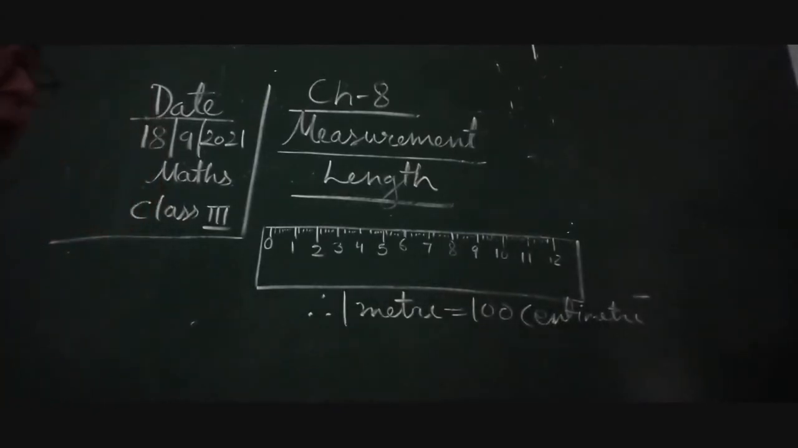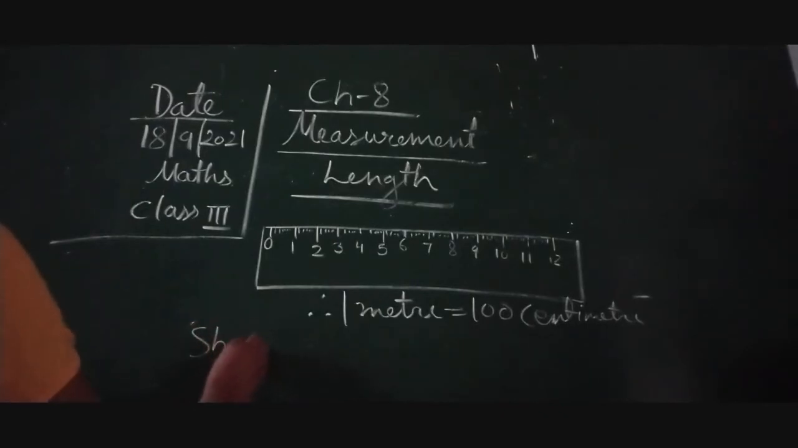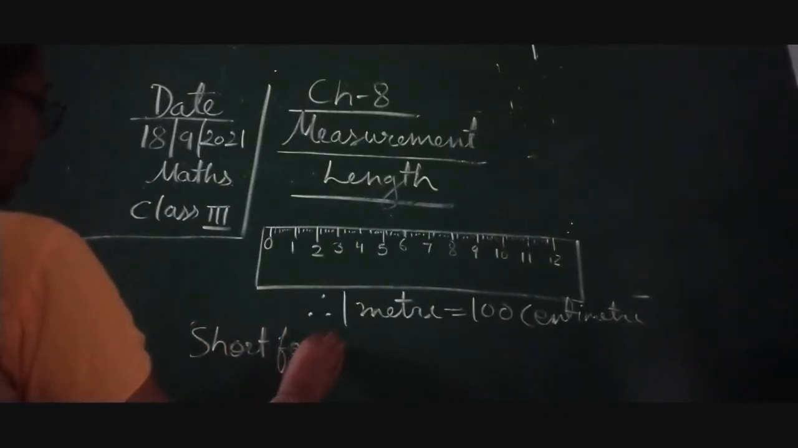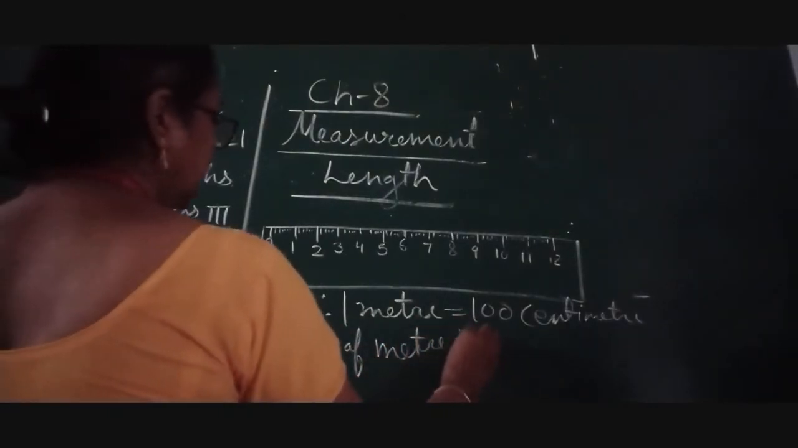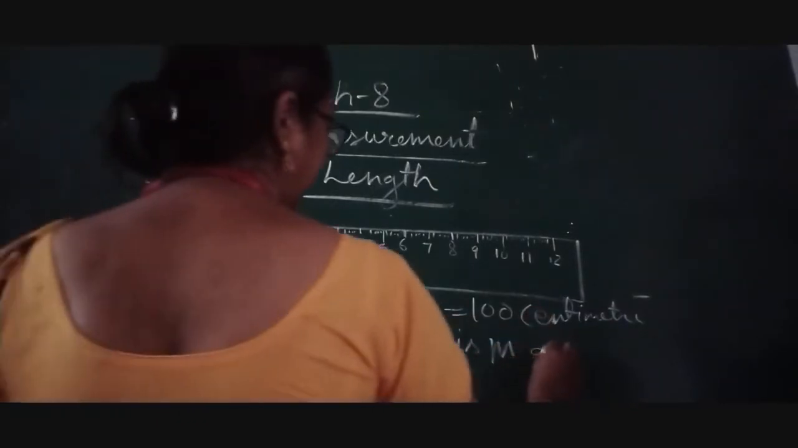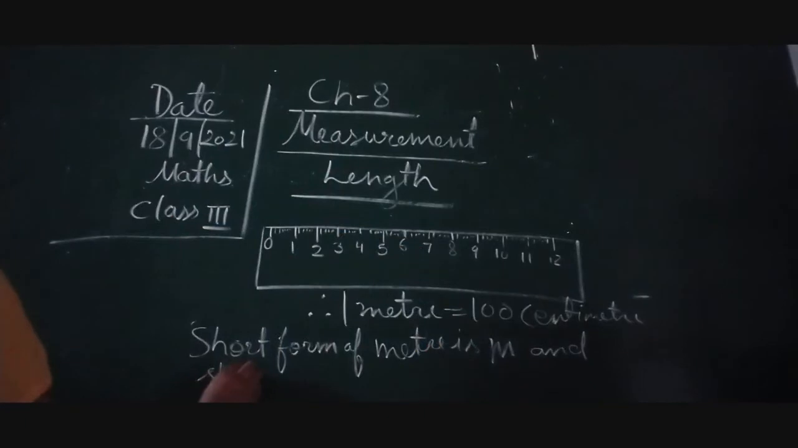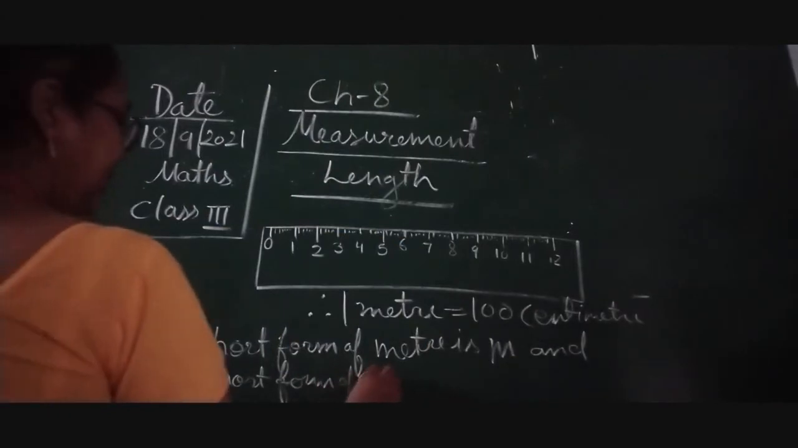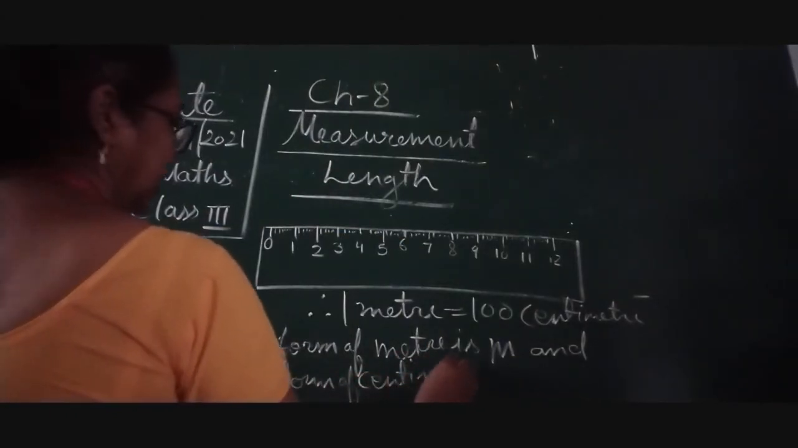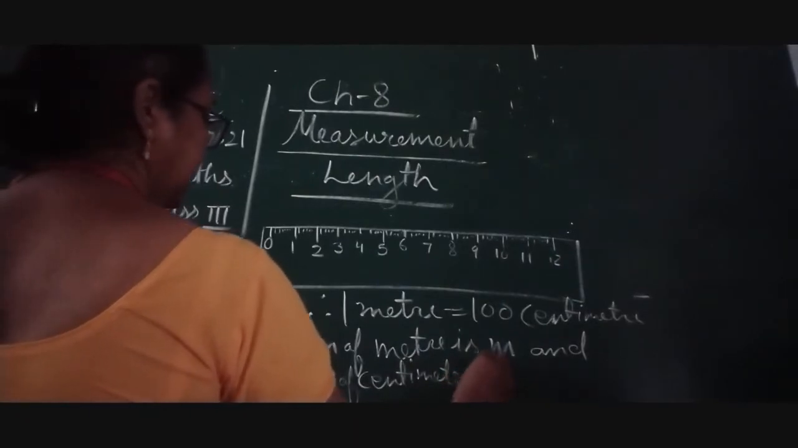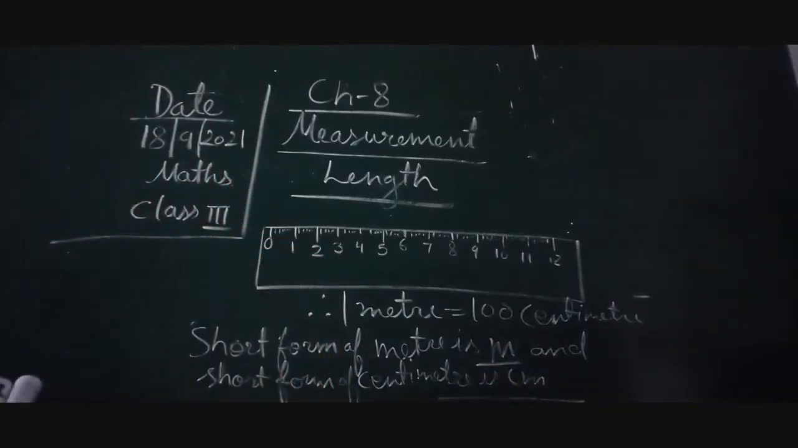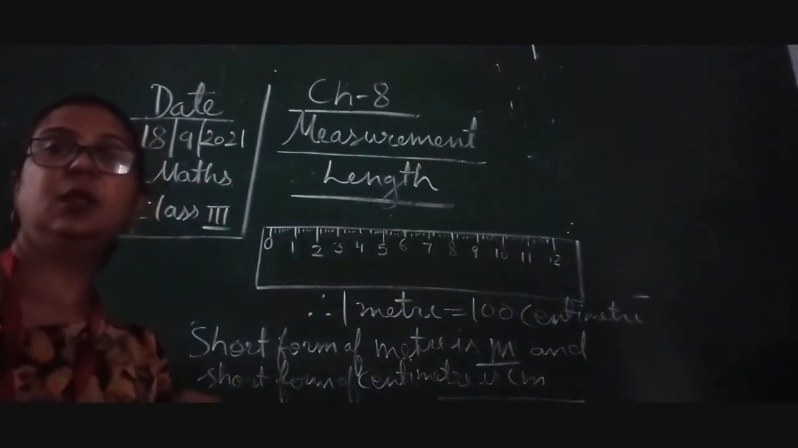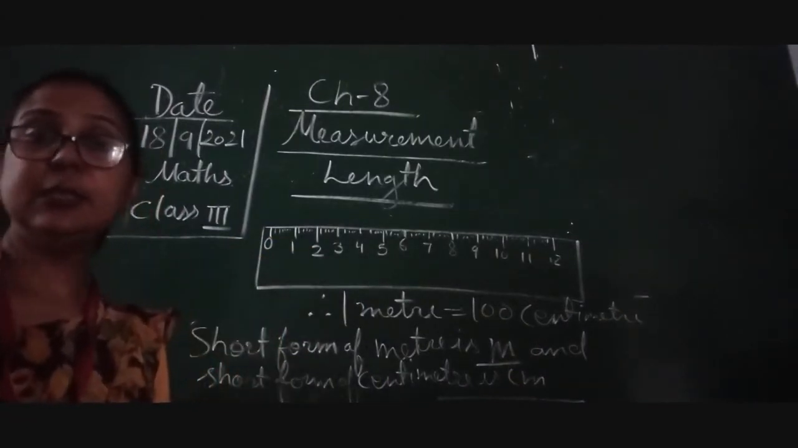Now we will see that the short form of meter is m and the short form of centimeter is cm. So we can write in the short form meter as m and centimeter as cm.